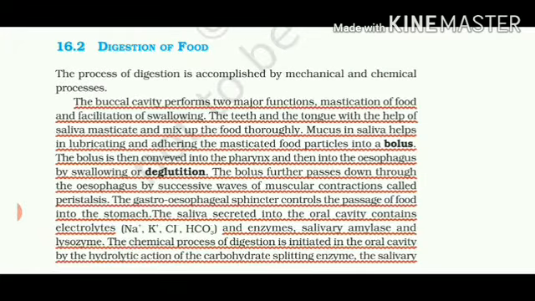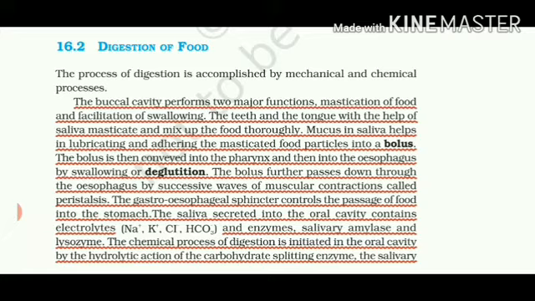Now let's start the topic of digestion of food. It is not only a mechanical but also a chemical process. Why is it mechanical? Because we have teeth that can bite, chew, grind, masticate and mix the food. But we also need different kinds of chemicals, which are actually enzymes, that can break down complex substances into simpler ones so that our body can easily absorb them and we can get energy.